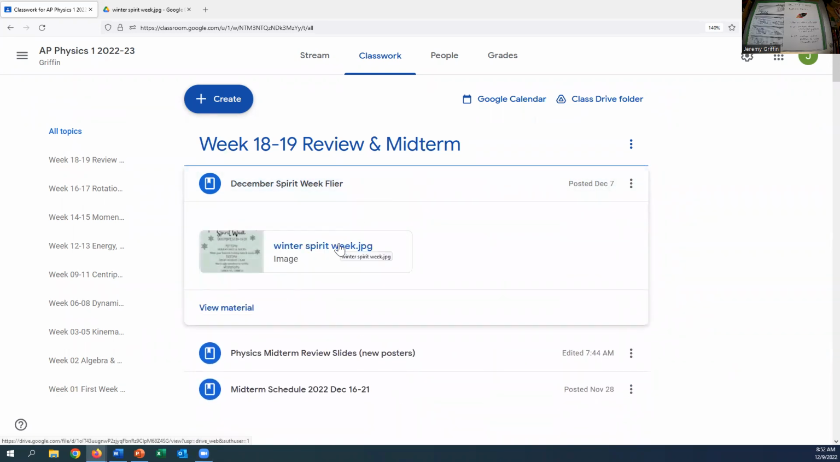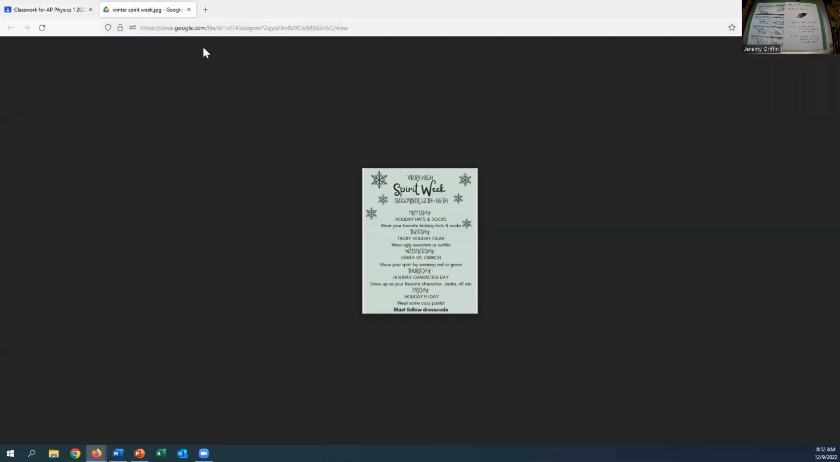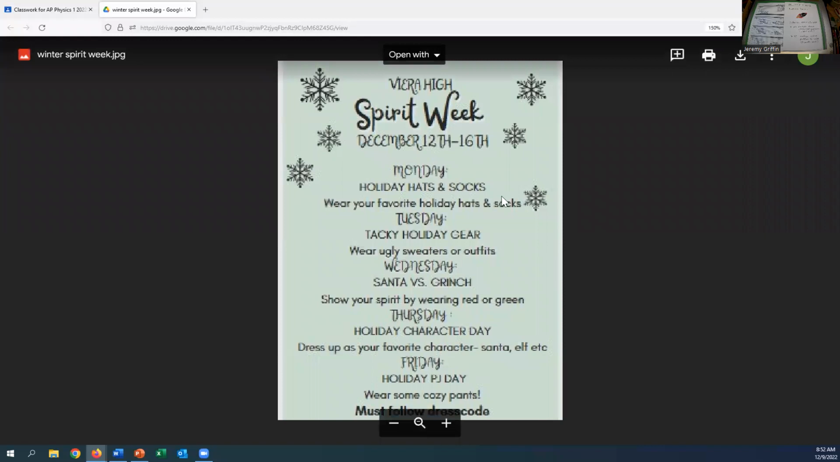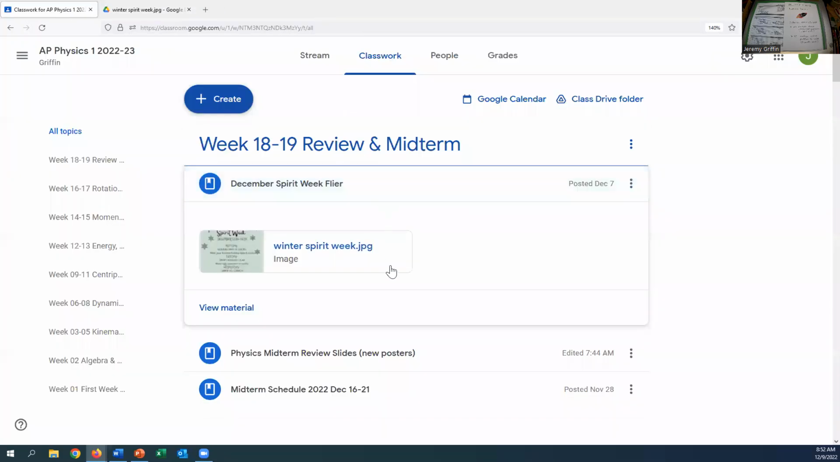Okay, so next week is Spirit Week. Oh, actually, I did open that here. All right, so that's right there. Monday is Hats and Socks Day, and there's a bunch of other days. If you're curious about that, it is on Google Classroom. And the midterm schedule is on here too.